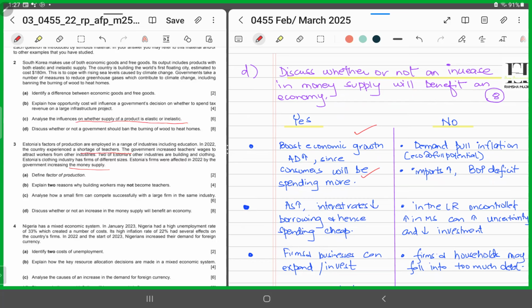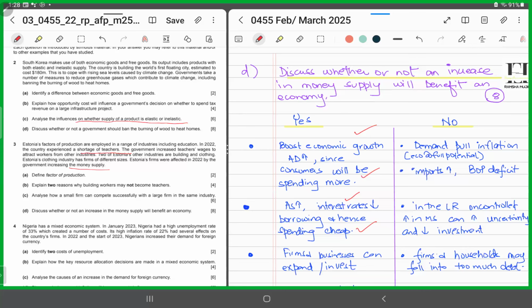Increasing money supply would cause a fall in interest rates, and as a result, aggregate supply would be increasing. And since interest rates are falling, borrowing would be cheaper, and consumers would be able to get loans at cheaper rates. So it could be that spending would increase, right?